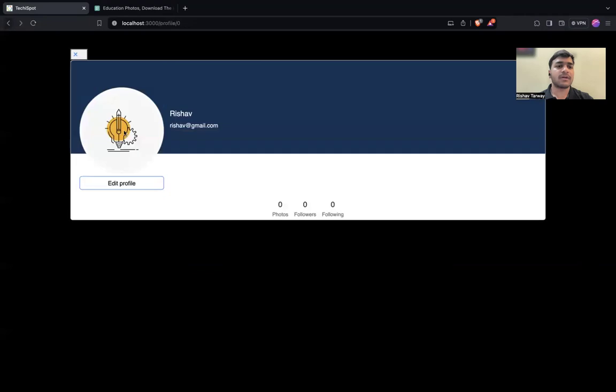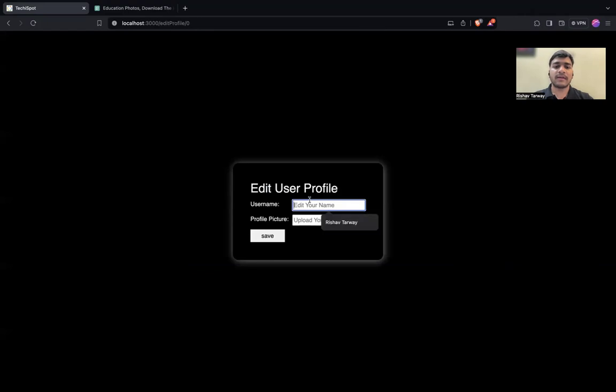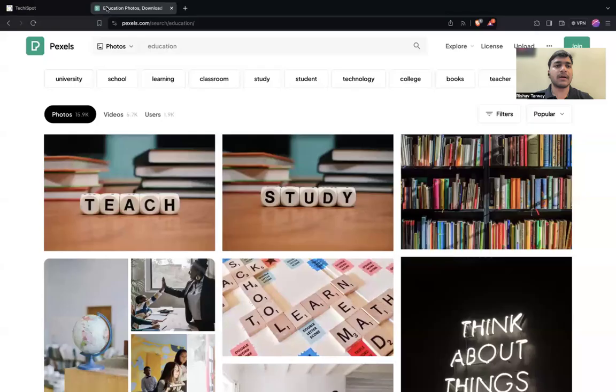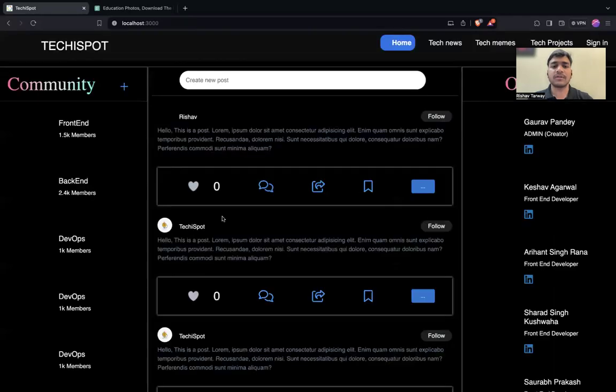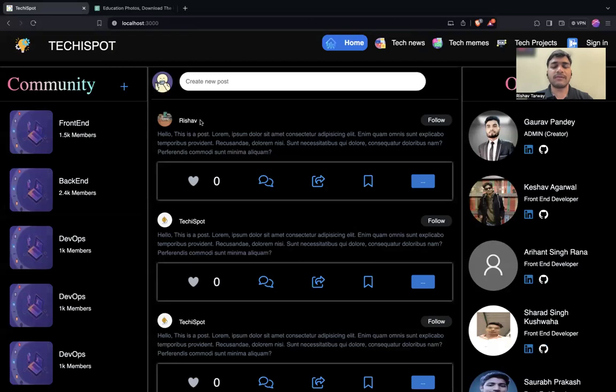After clicking on the edit profile button, which we have implemented, a sign up form is visible to the user, and they can enter the name they want to have in their profile. For example, you can directly enter the image address for your profile picture and click on the save button. Your name will be visible with the name you want on a particular post, and the image will be visible to you. That was our main focus, the main issue that we are working on.